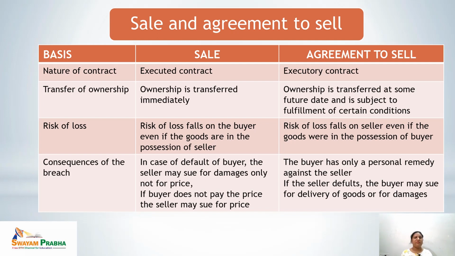Firstly, let's differentiate on the basis of nature of contract. A sale is an executed contract, whereas agreement to sell is an executory contract. Because in the contract of sale, everything is being performed, nothing is being left on the part of the seller or on the part of the buyer.